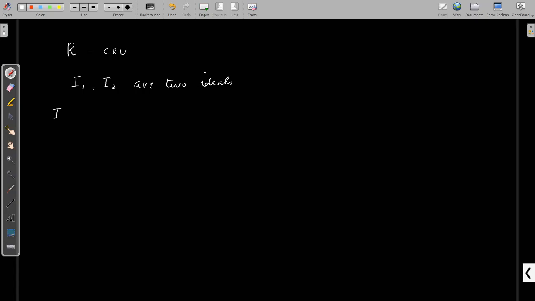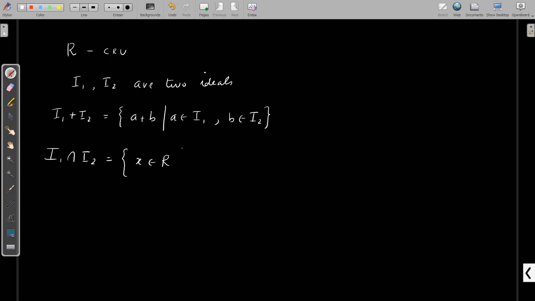Then you can define three sets. I1 plus I2 consists of all elements a plus b such that a belongs to I1 and b belongs to I2, and I1 intersection I2. Of course, this is the set of all x belonging to R such that x belongs to I1 and x belongs to I2. So this is the intersection of two ideals.